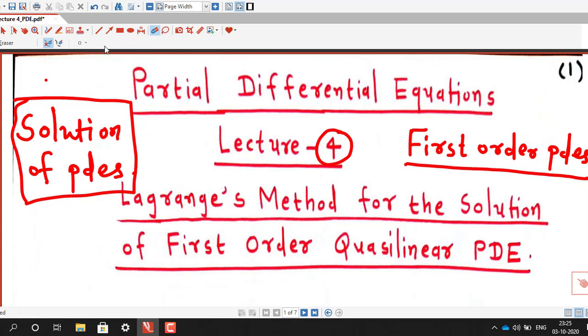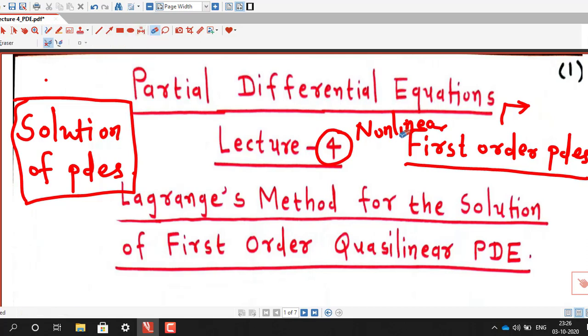In first order partial differential equations also we will discuss in two categories. First we will see how to solve Lagrange Cauchy-Linear equation, and then we will go for solving non-linear first order partial differential equations.